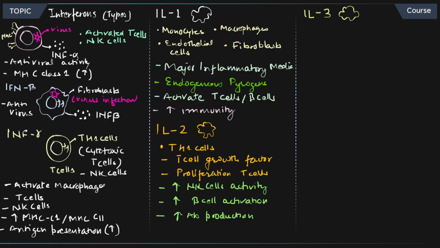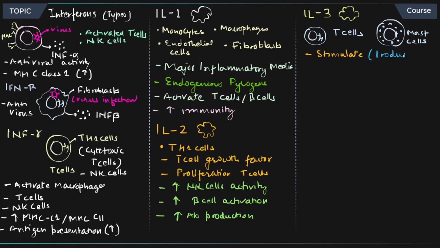Now let's move to another interleukin, interleukin 3. Interleukin 3 is again a protein molecule, produced by T cells and also by mast cells. It is going to stimulate the production of granulocytes. That's a very important function of this cytokine. Production of granulocytes is going to happen. Haematopoiesis, or also macrophage production, is going to happen. The process of haematopoiesis, let me write it down. Haematopoiesis is going to happen because of this IL-3.